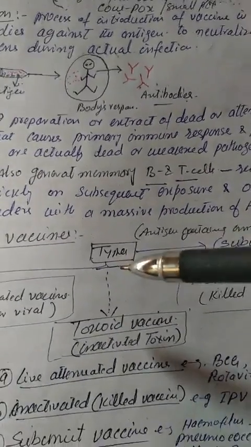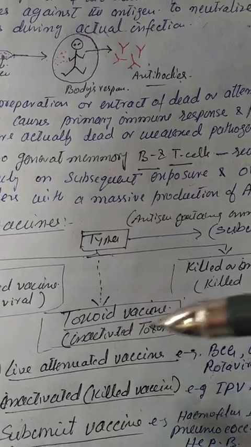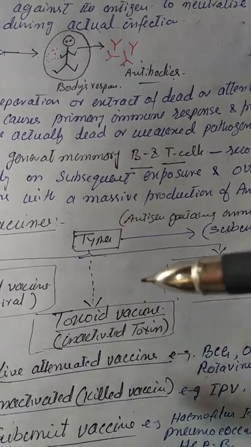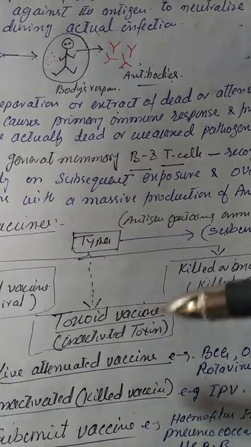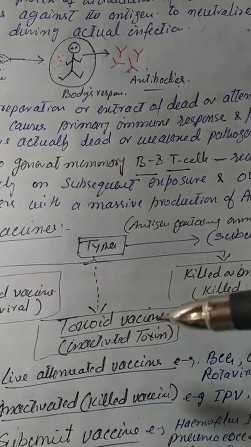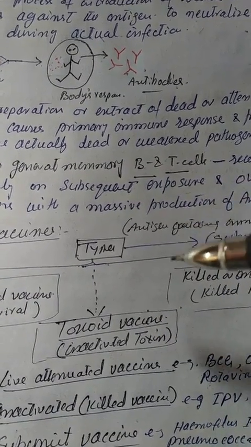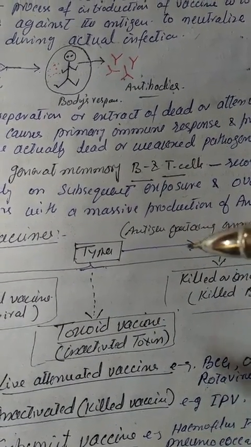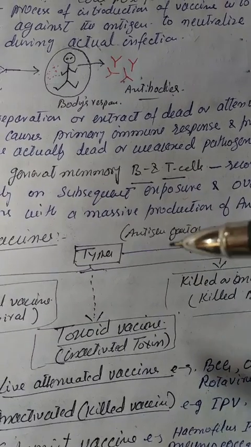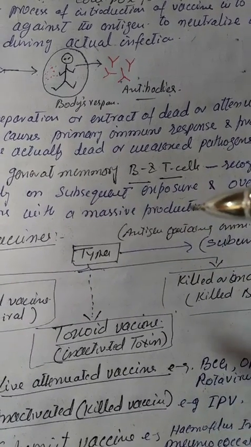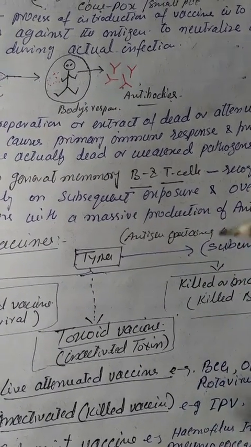And the third type is the toxoid vaccine, which is in fact an inactivated toxin. Although we can classify or divide these vaccines in many other ways, it is the easiest way we can classify them.